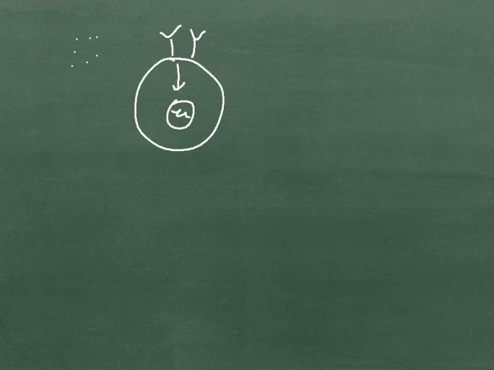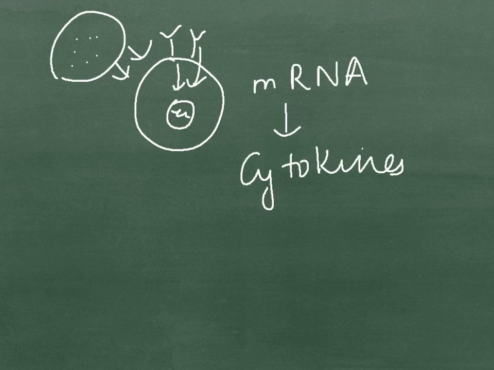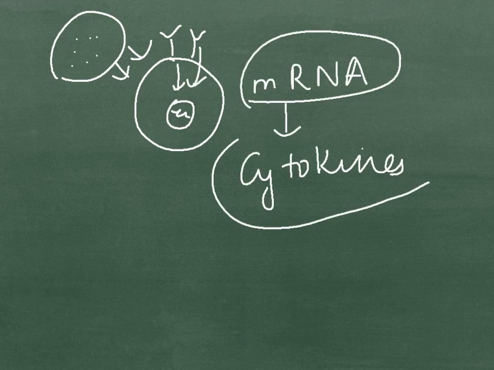Another situation may occur when the pre-sensitized mast cells are again exposed to the allergen. The nucleus is activated with the help of a signal sent by the receptors, and then the mRNA present in the nucleus leads to the release of small soluble peptides known as cytokines.